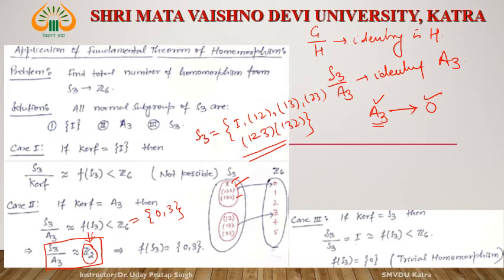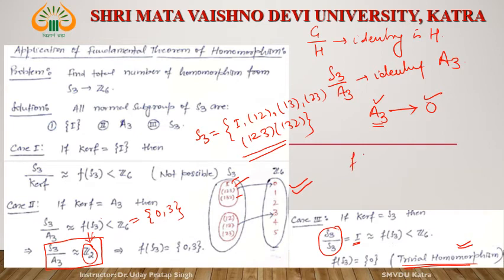And F of S3 is Z6. Okay. What is this? This is identity. Right? Then this is isomorphic to Z1. What is Z1? Z1 means containing only one element, that is 0. F of S3 is 0. That is the trivial homomorphism. One homomorphism here and one homomorphism here.